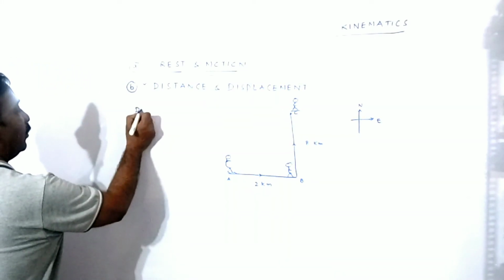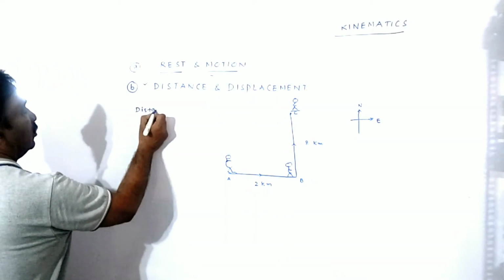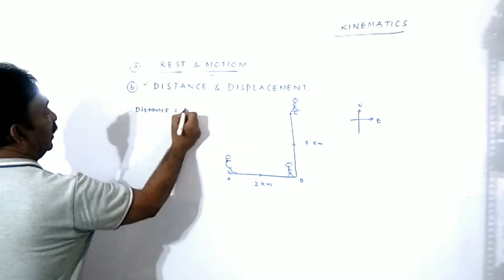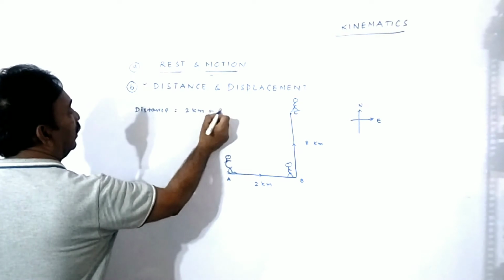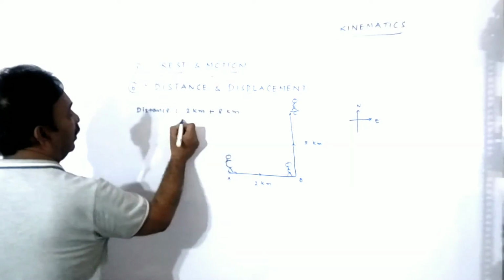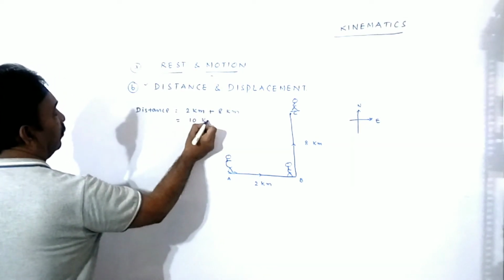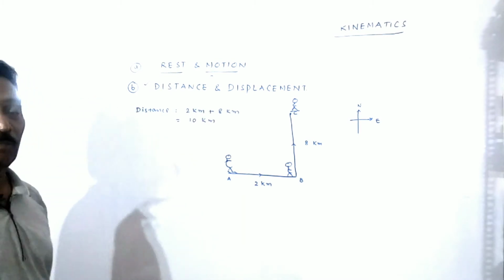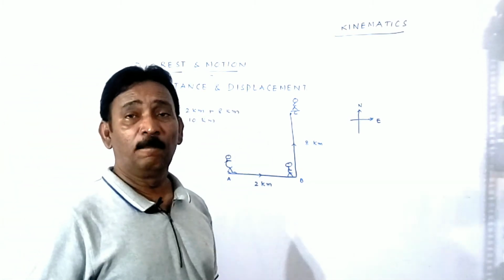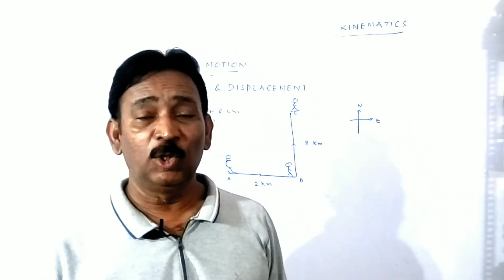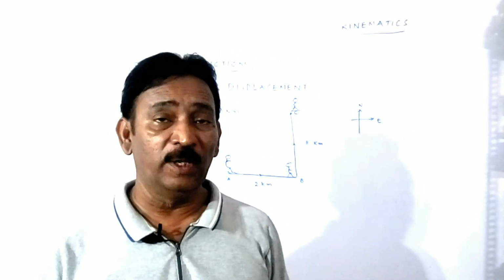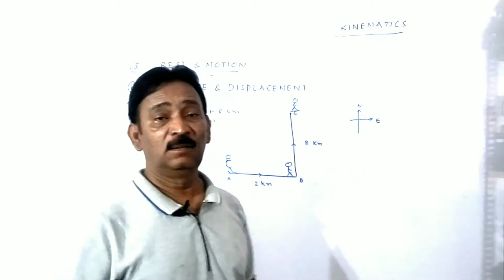Obviously we can say the distance traveled by the body is equal to 2 kilometers plus 8 kilometers, which is 10 kilometers. What does it mean? The total path covered by the body is known as the distance.